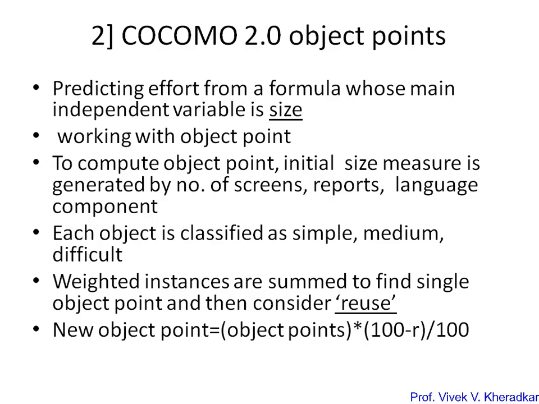The procedure differs from function point in that reuse is taken into account. If I go with function point, reuse is not considered, but in object point the reuse is also considered, since object points are intended for use in effort estimation. R is the percentage of objects that will be reused from previous objects. Once I know how many objects are reused, we can calculate the new object points by the formula: new object points equals total object points times (100 minus R) divided by 100. This way we can find how many object points, and that is one of the measurements for measuring functionality in terms of object points.